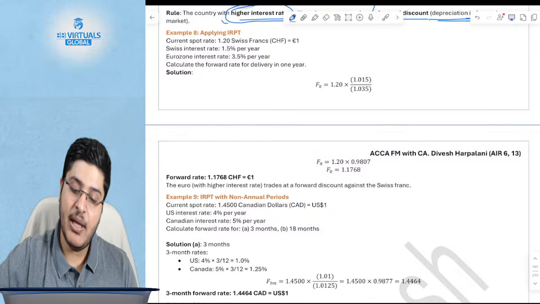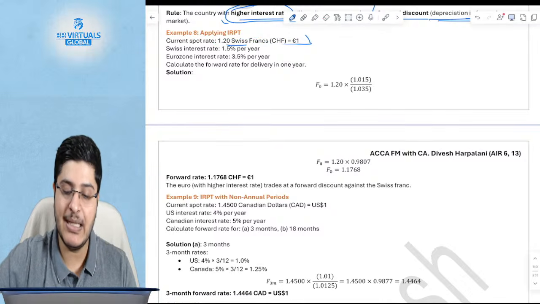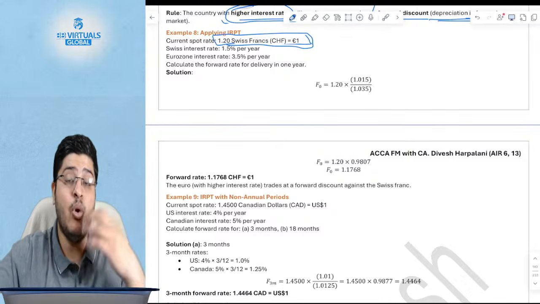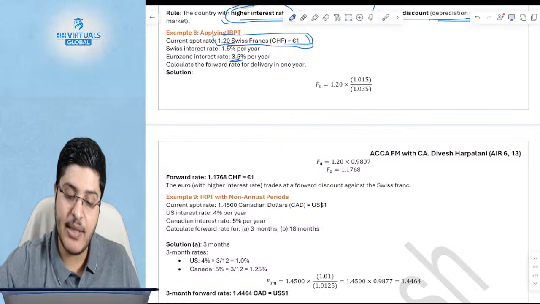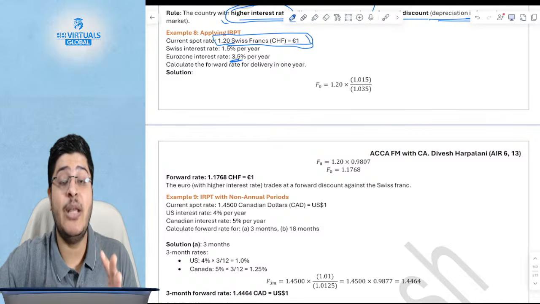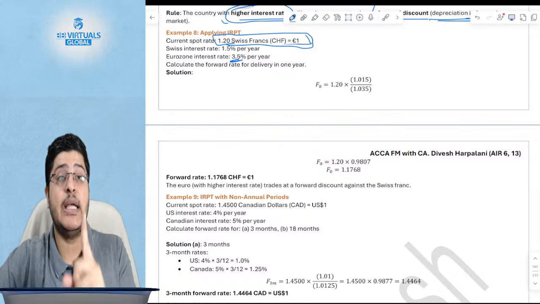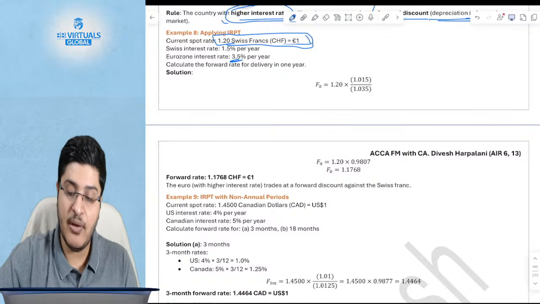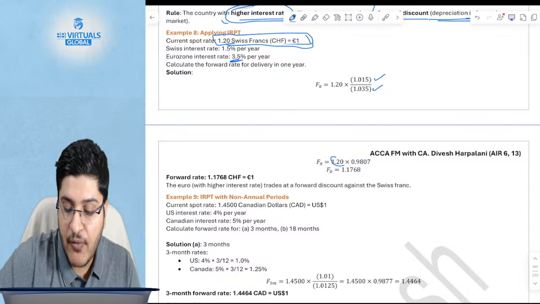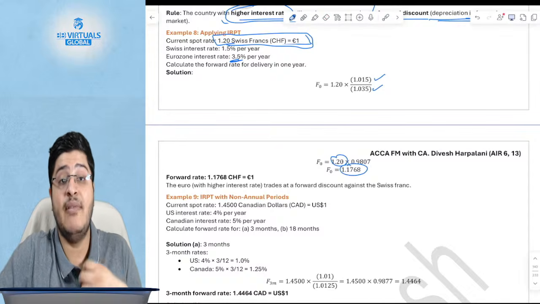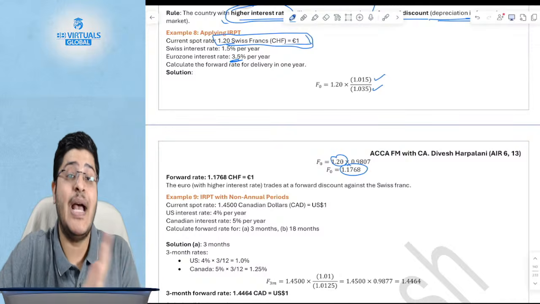Now let's say the Swiss francs per euro is 1.2. Which of these is a stronger currency? At this point the euro is stronger, because you need more Swiss francs per unit of euro, correct? However, the interest rates of the euro are higher, which means which currency should depreciate? The euro should depreciate. Guys, whenever you put the answer, you should be able to sense check logically that the currency that has a higher interest rate will depreciate. So now, with Swiss francs in the numerator and euro in the denominator, it has reduced from 1.2 to 1.17, which means you now have to give fewer Swiss francs than before. Why? Because the Swiss franc has appreciated and the euro has depreciated.